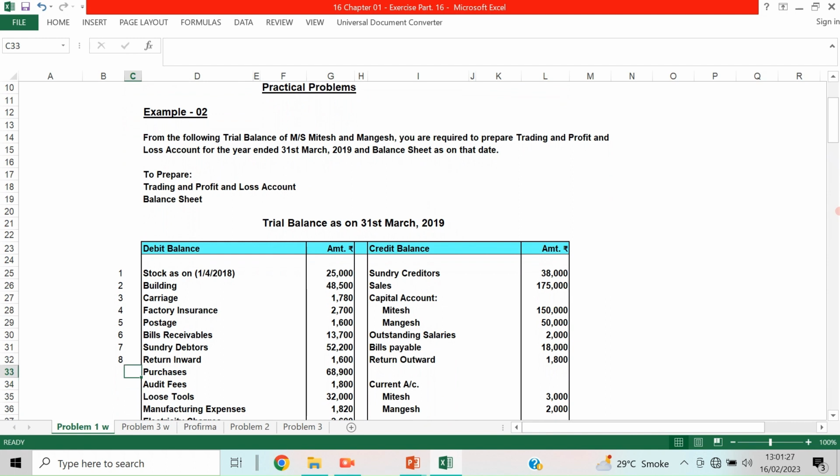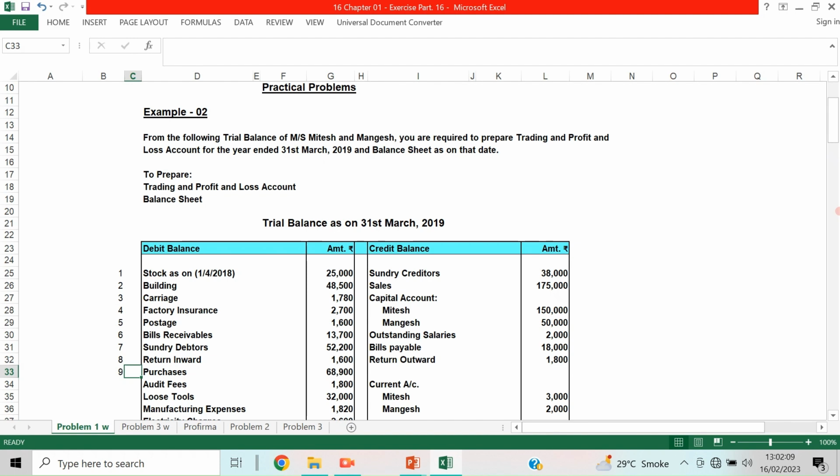Once you are ticking it, I am taking it serially so that nothing should be missed out. Or you can take all revenue items first and then balance sheet items later. Whatever you are doing, you have to tick it so that nothing will miss out. So now ninth, purchases. This way I am doing because it will be easy for me, and for some people it will be easy to first prepare the trading account, then the profit and loss account. That way also we can do.